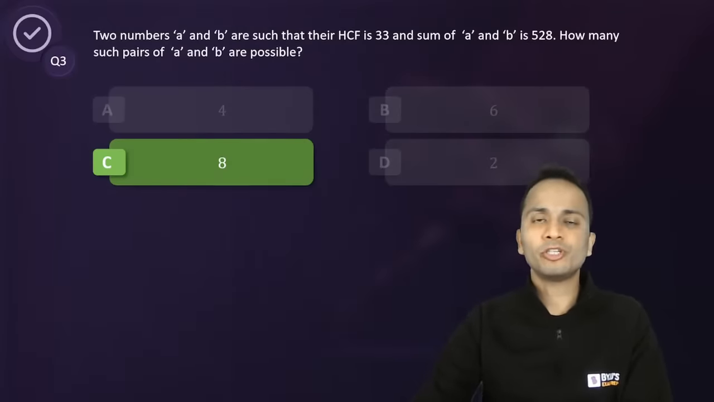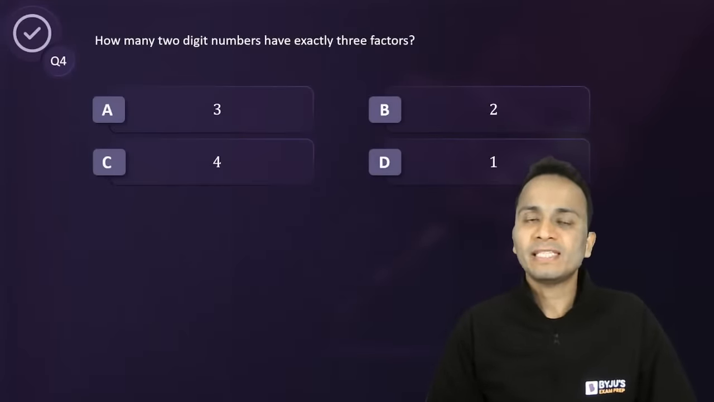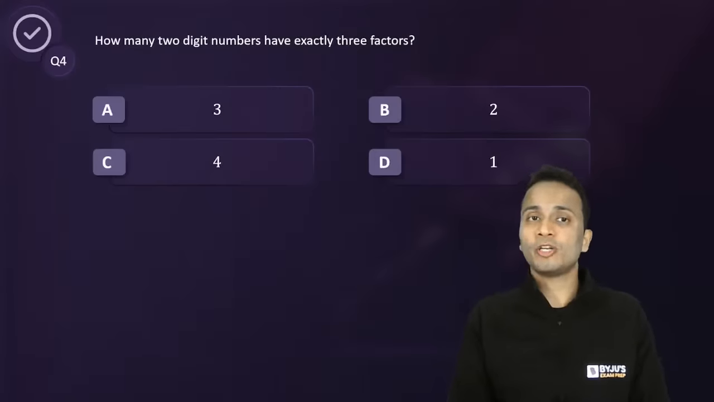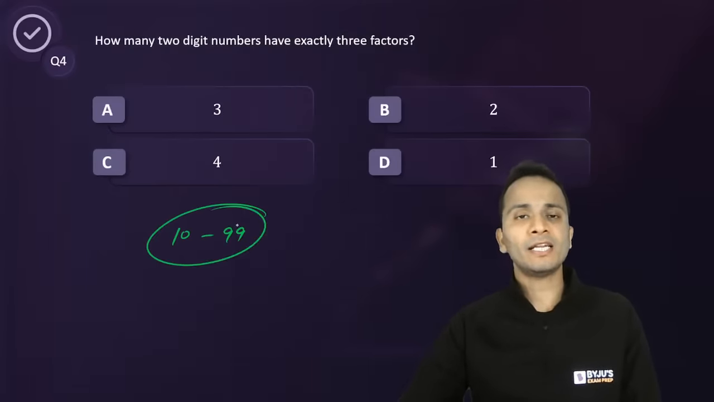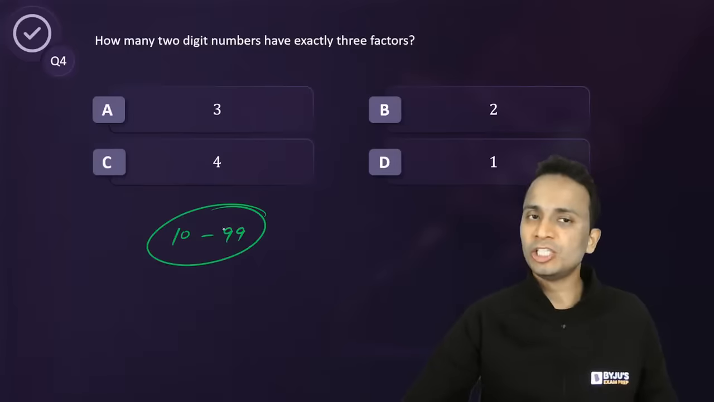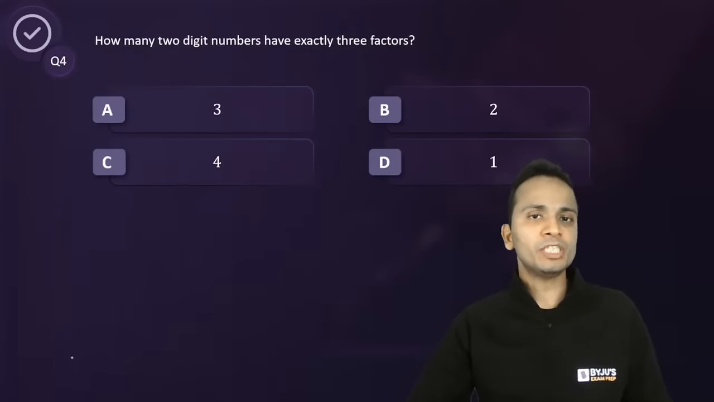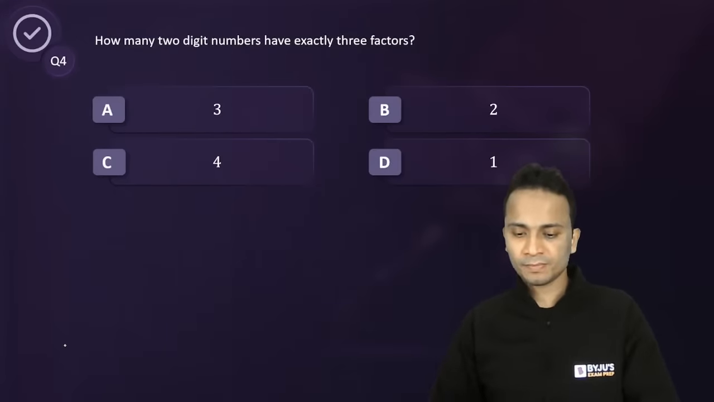Let's move on to question number 4. How many two-digit numbers have exactly 3 factors? Now, an easy but logical question. Two-digit numbers start from 10 up till 99. Obviously I cannot check each and every number, it will take some time. So we'll go conceptually. You should know the concept. How many two-digit numbers have exactly 3 factors? I'll give you a minute for this.